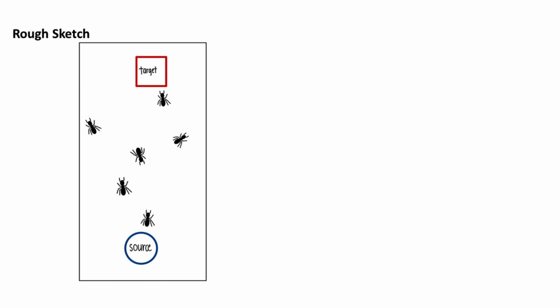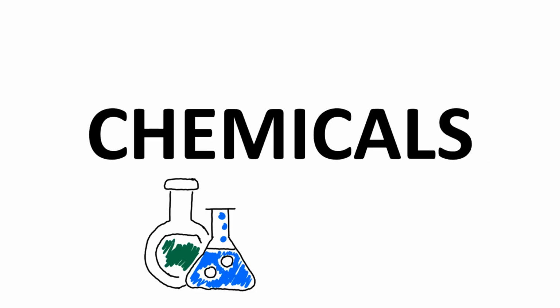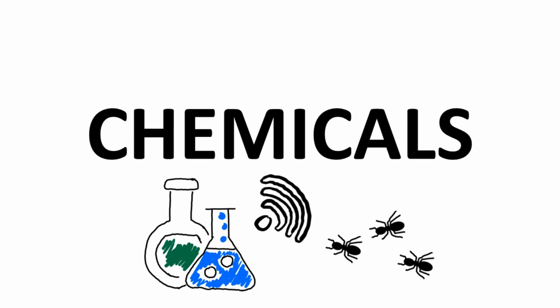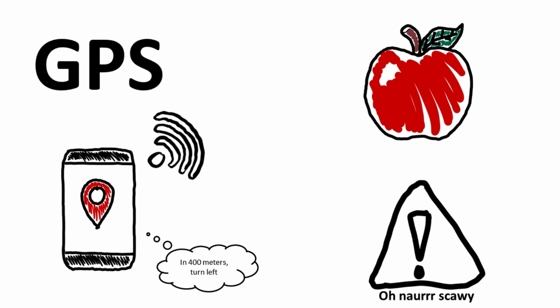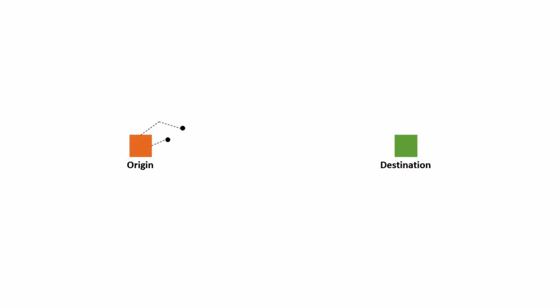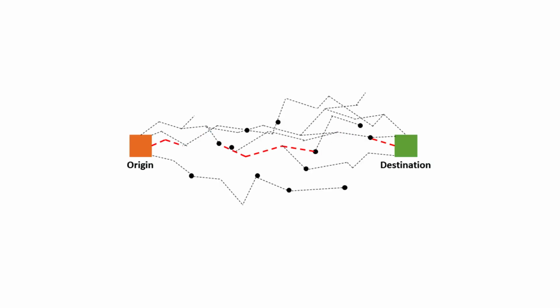Did you know that these invisible paths are actually trails formed by pheromones? Pheromones are chemicals released by ants which signal other ants to follow the path. They are like the ultimate GPS for ants, helping them find food or steer clear of danger. What's fascinating about these pheromone trails is that they usually represent the shortest path from the anthill to the target destination. And what's even more intriguing is that these trails seem to persist even after erasing parts of them.